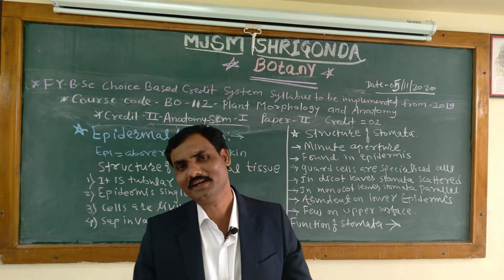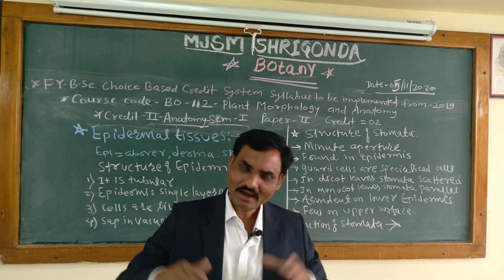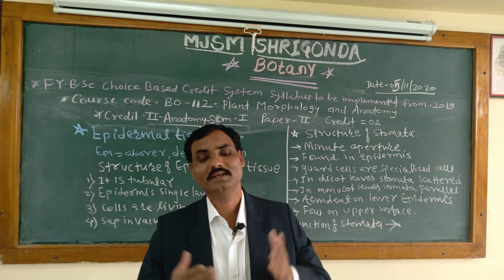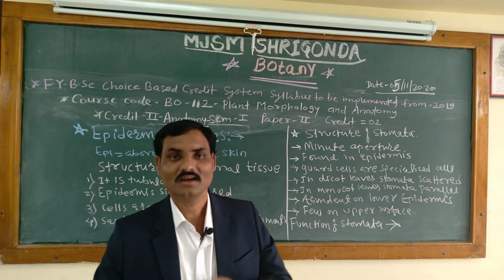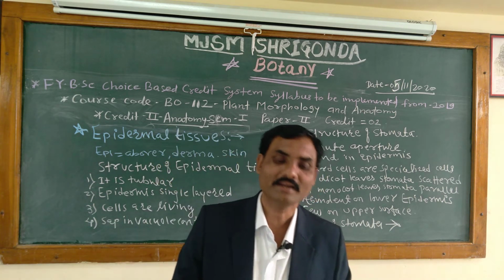In today's video we are going to learn about trichomes. This is an epidermal outgrowth, we know that.